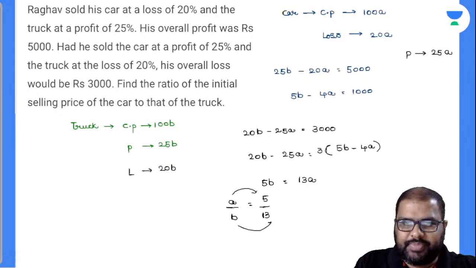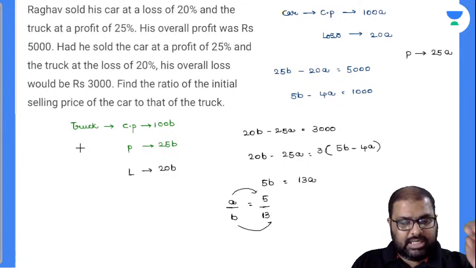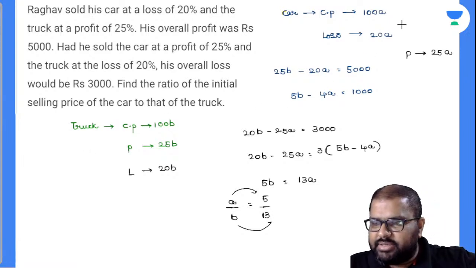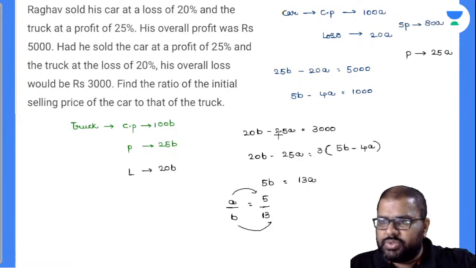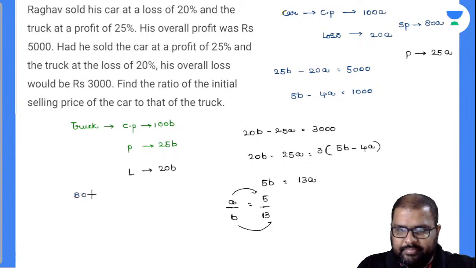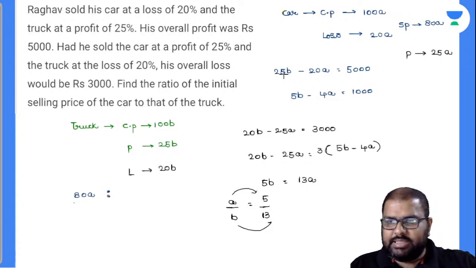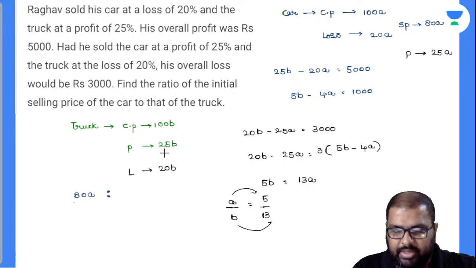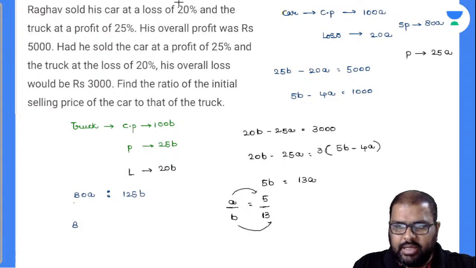Now the question asked is, find the ratio of initial selling price of car. Initial selling price of car, I'll write down in blue ink, is nothing but equal to 80A, because you got a loss there. So initial selling price of car is 80A divided by, is to, selling price of truck. Initial selling price of truck is 125B. You got profit there, so it is 125B. So finally I can substitute 5 in the place of A. Yes, I can substitute 5 there. In the place of B, can I substitute 13 there? Yes, I can substitute 13 there.